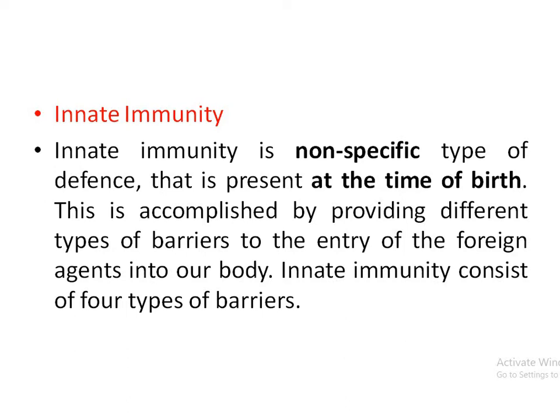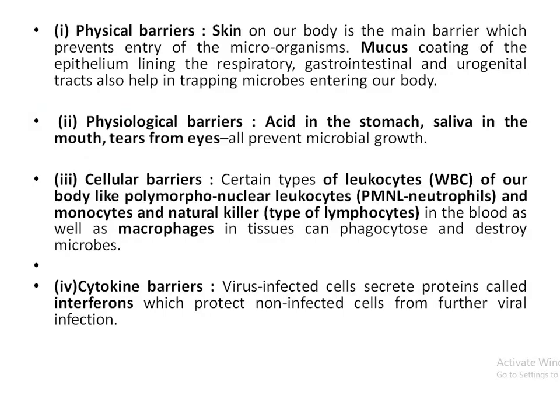There are some properties of innate immunity. First of all, it is present at the time of birth. It is non-specific to the microorganisms or pathogens, and it does not have any memory. It has four types of barriers: physical barrier, physiological barrier, cellular barrier, and cytokine barrier.